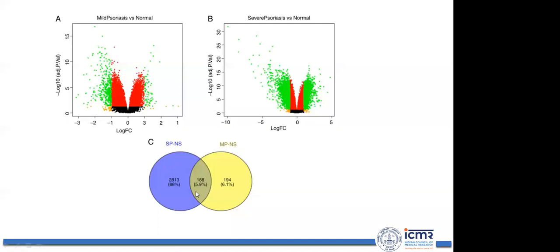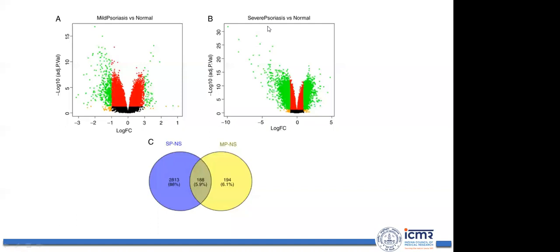For example, if we consider a gene count of around 30,000, then approximately 2,000 to 3,000 genes are differentially expressed in the disease condition, and 2,813 genes are uniquely differentially expressed in severe psoriasis.